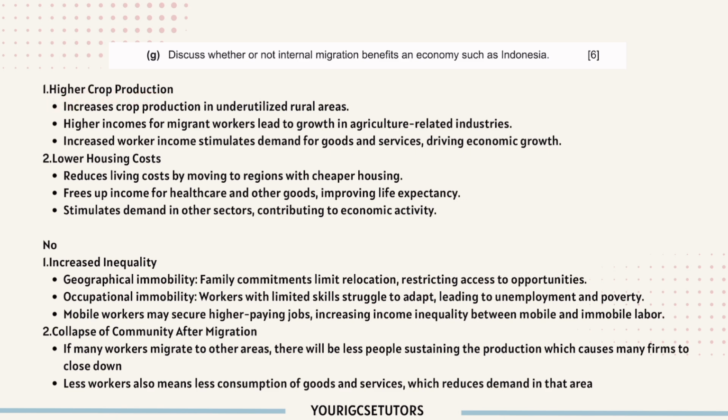So first one, for suggesting why internal migration benefits economy, is that it increases crop production in underutilized rural areas, like those areas that are still undeveloped, and higher incomes for migrant workers lead to growth in agriculture-related industries. Increased worker income stimulates demand for goods and services, driving economic growth. So this basically means that when workers have income, they have the money to spend on goods and services. So this increases the demand and drives economic growth.